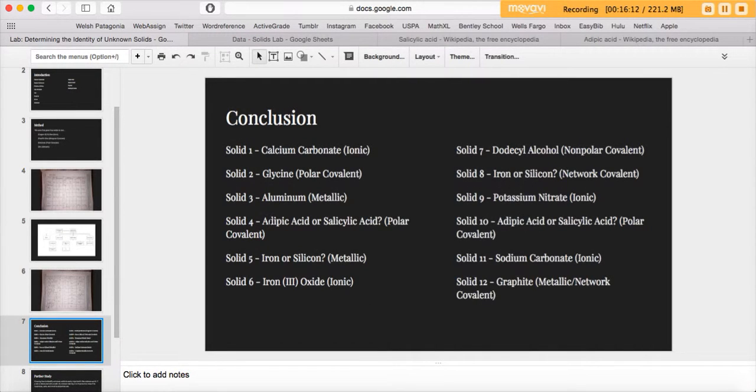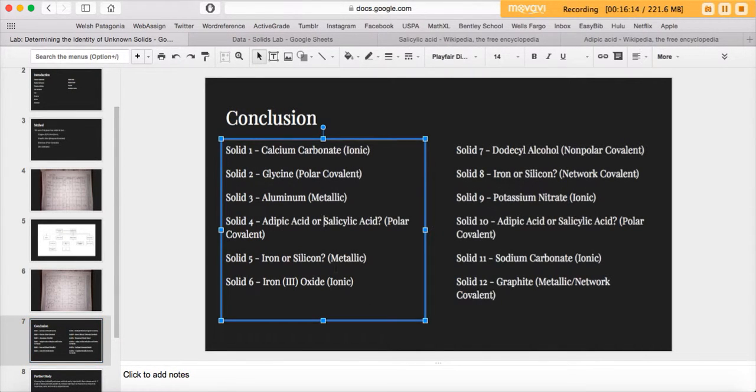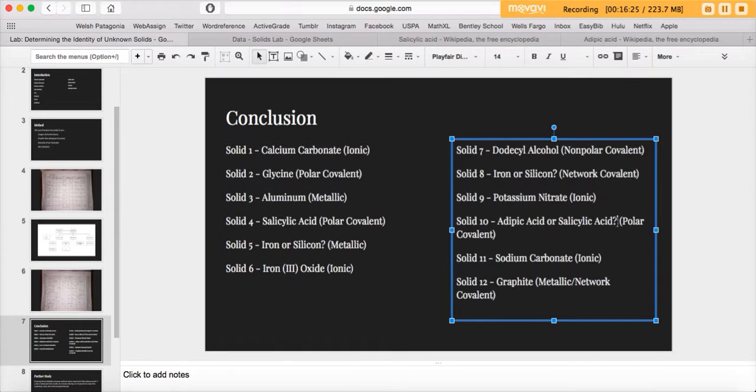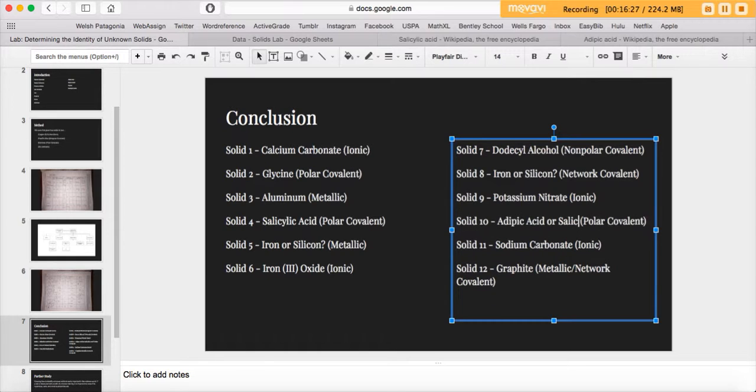So therefore, I think that we can safely say that number 4, which is less soluble, is going to be salicylic acid. Take away that question mark because now I know. And number 10, it's going to be adipic acid. All right.